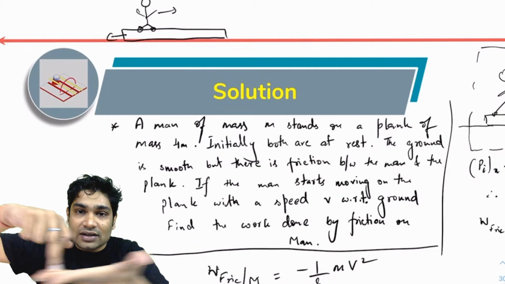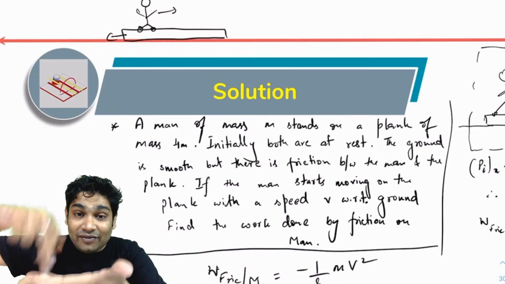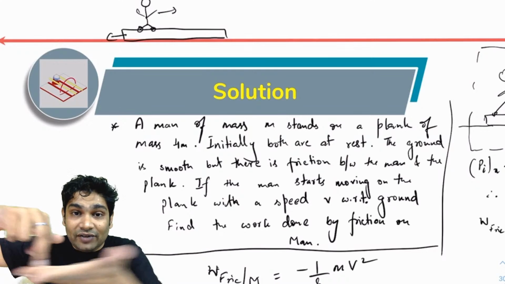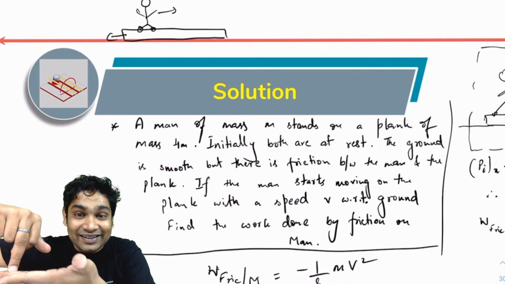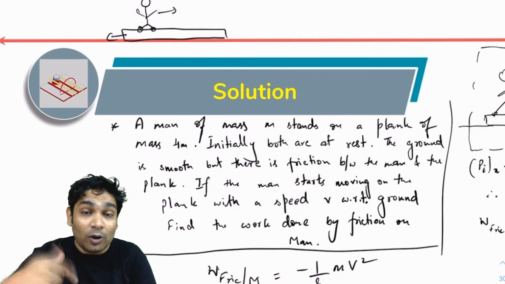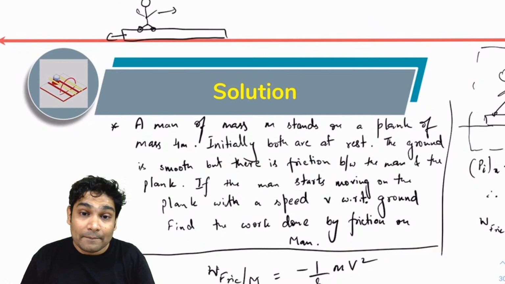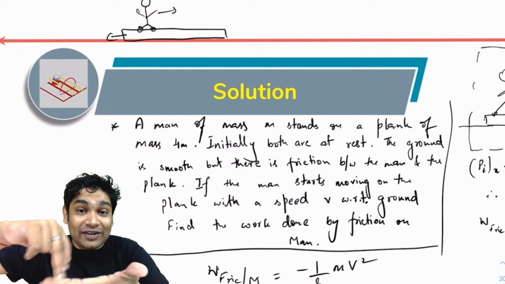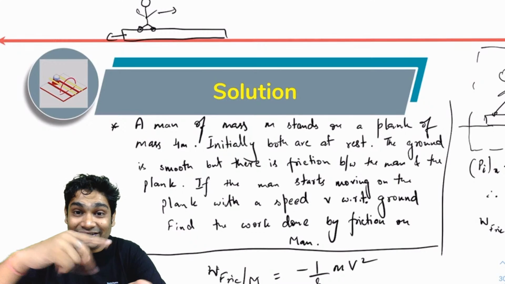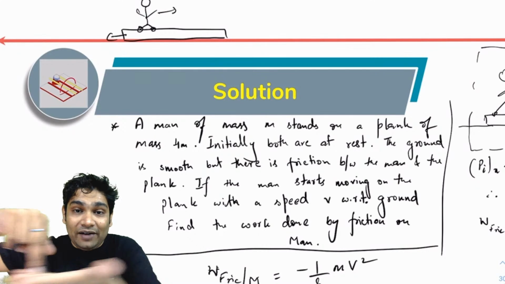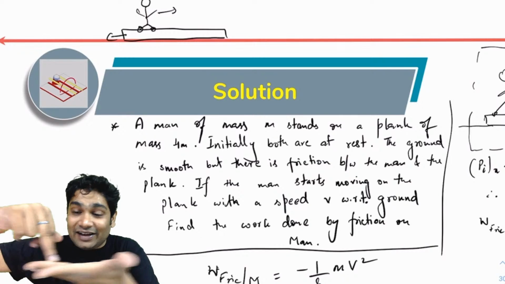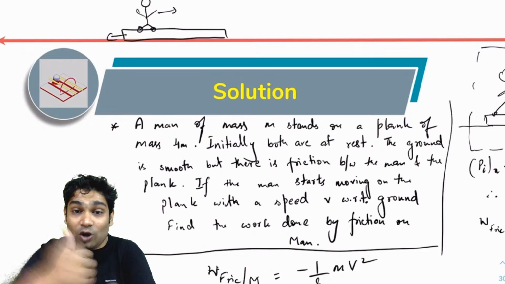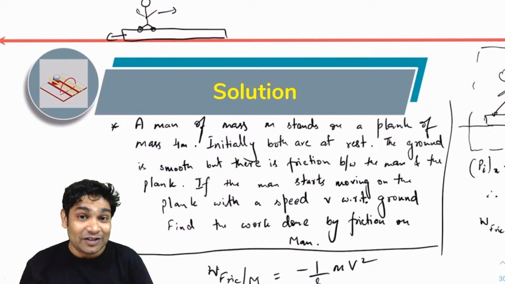Now of course friction has done work, right? The friction on the plank was acting backward, right? And this point where the friction is acting has moved backward. So on the plank it is doing positive work. What about the work it is doing on the man? It is doing negative work on the man. Why? On the man the friction is acting in the forward direction, and the plank, or the point where the friction is acting, is moving backwards. So friction is acting in this direction, but the displacement of this point is backward, in the opposite direction. So you will realize on the man friction will be doing negative work.